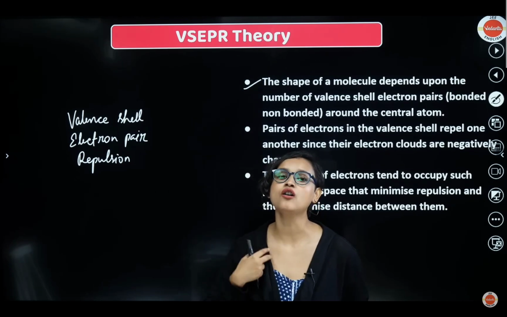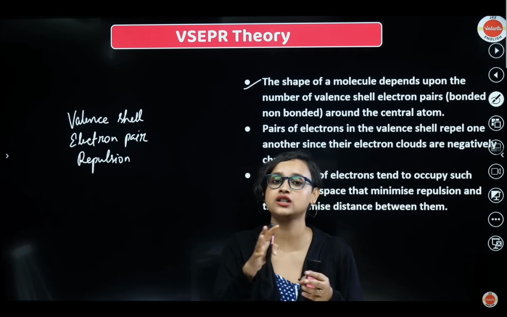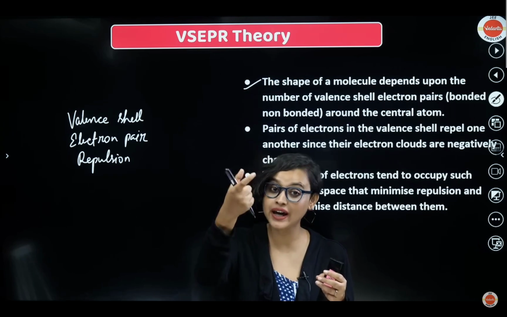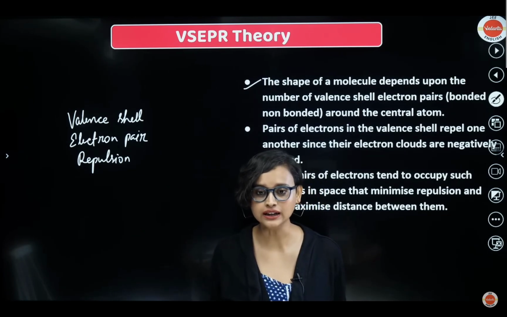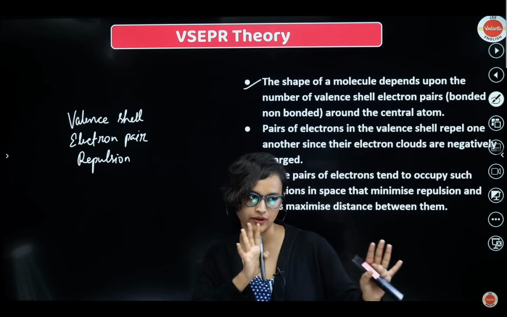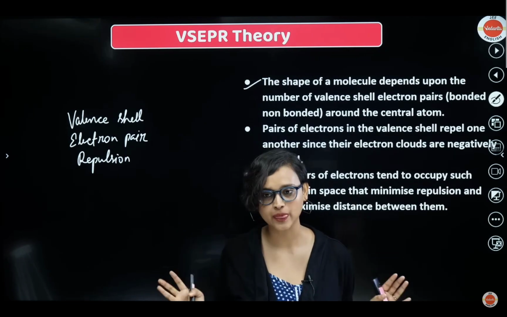Exactly, this is what it said. The pairs of electrons tend to occupy such positions in space where the repulsion between the electron clouds is minimum, and they can maximize the distance between them. There should be maximum distance and less repulsion. Then they're happy.